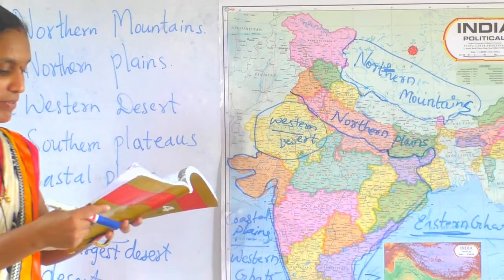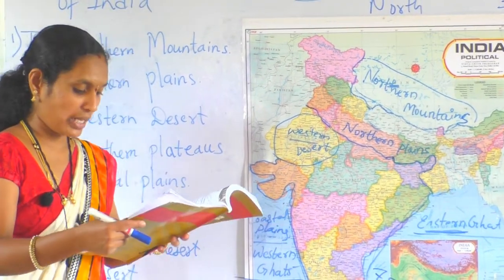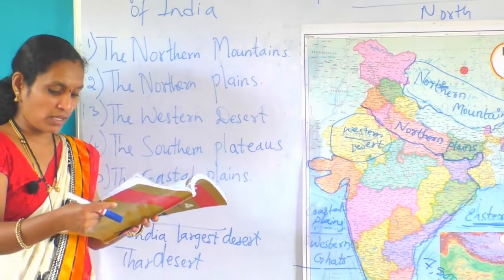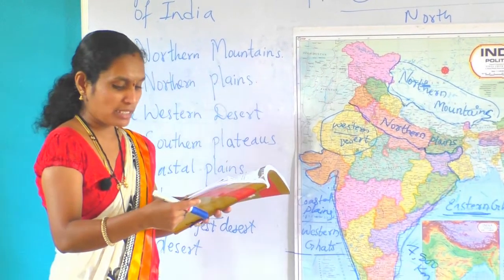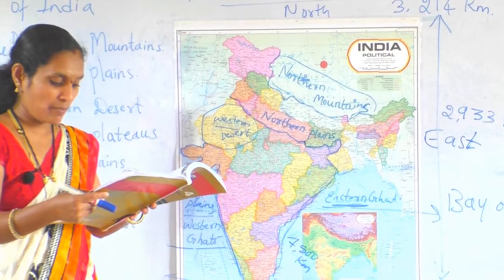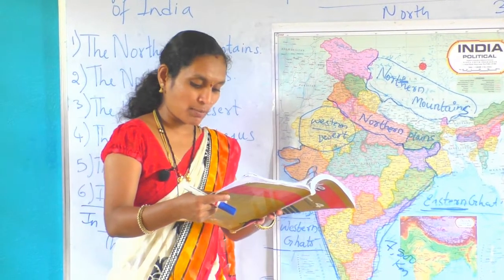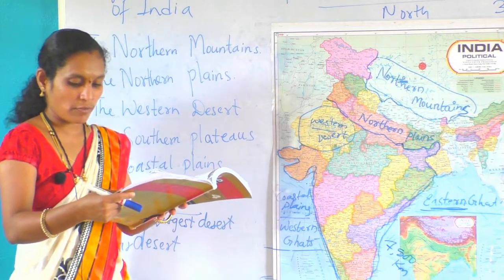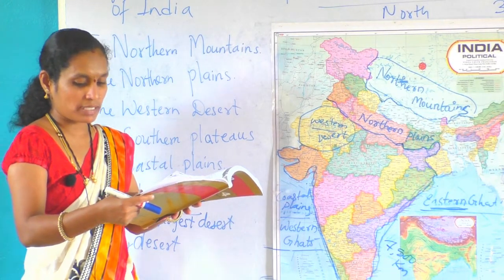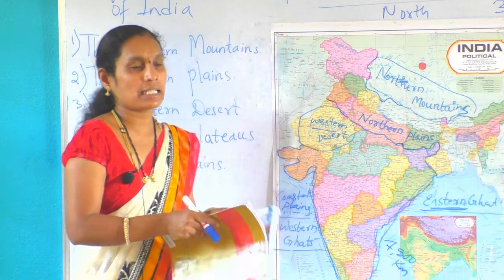Its regions receive very less rainfall and is dry. The southern plateaus are triangular in shape. These plateaus extend to the southernmost tip of India, that is Kanyakumari. Next, the coastal plains of India are both on the eastern and the western side, called the Western Ghats and the Eastern Ghats.